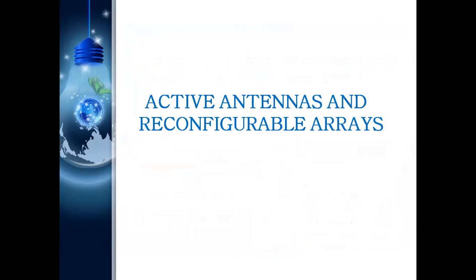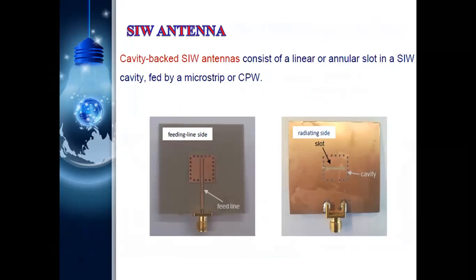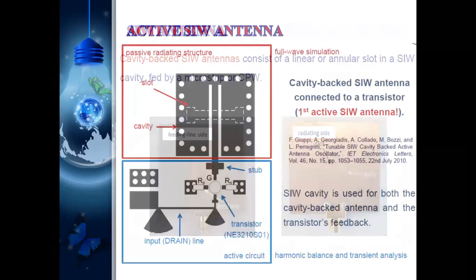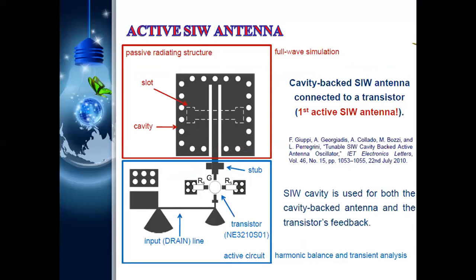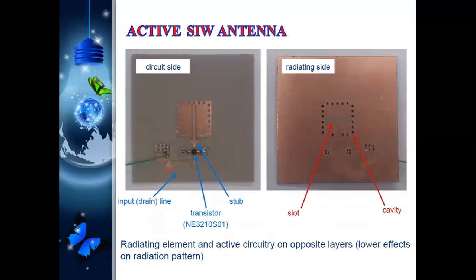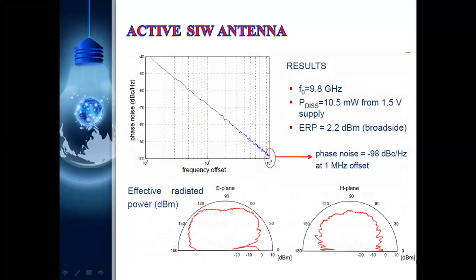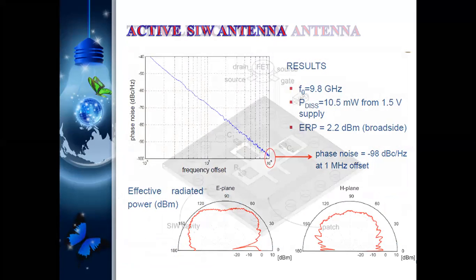Active antennas and reconfigurable antennas are also used in this place. These are some of the antennas. They are placing a cavity on the back side. Due to that, much more size is reduced, and high directivity is also possible. These are the different types of active SIW antennas. And these are SIW antennas also.